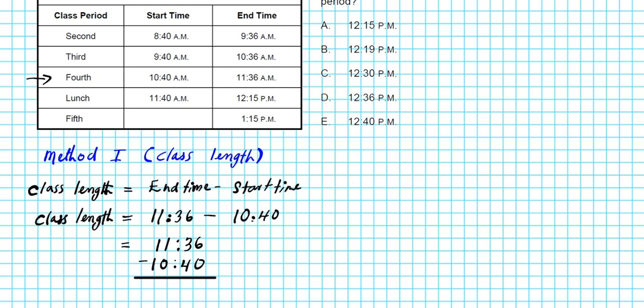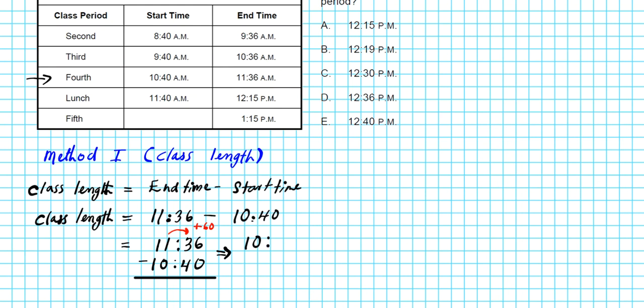Okay, so if you borrow an hour and transfer it to the minute column, how many minutes are you borrowing in actuality? There are 60 minutes in an hour. So when you borrow an hour and transfer it to the minutes column, what you're doing is you're adding 60 minutes. Okay, so this problem becomes 11 hours minus 1 hour takes you back to 10.